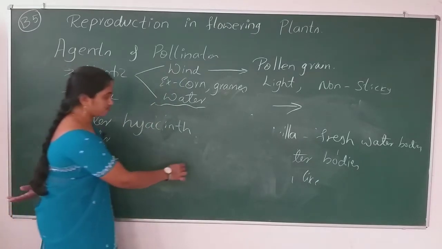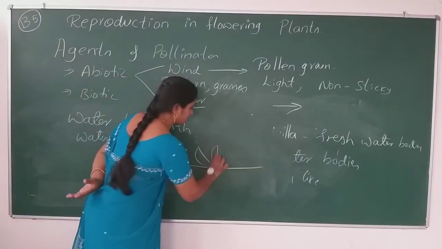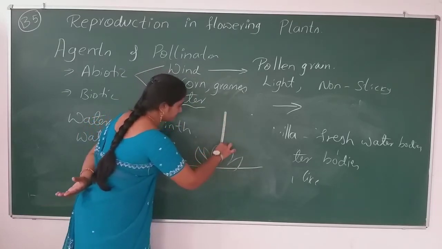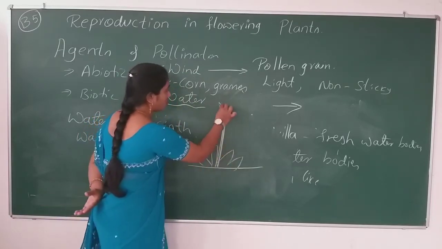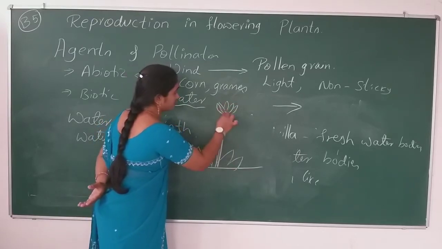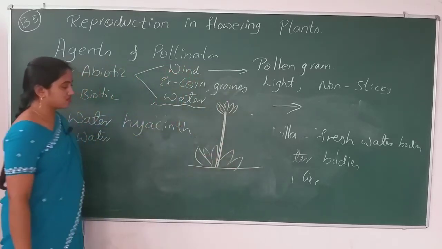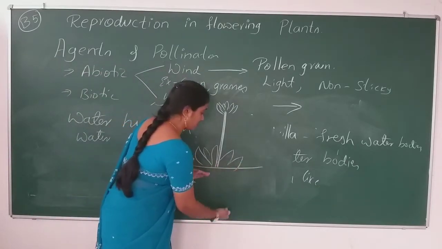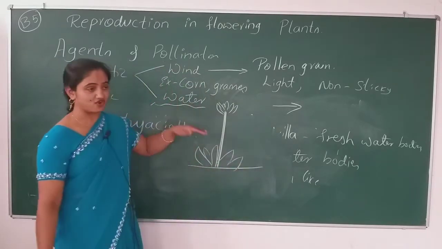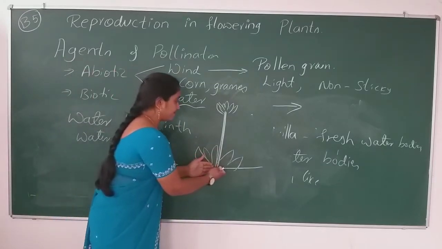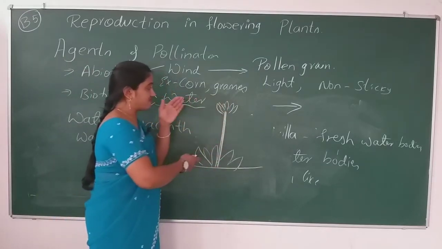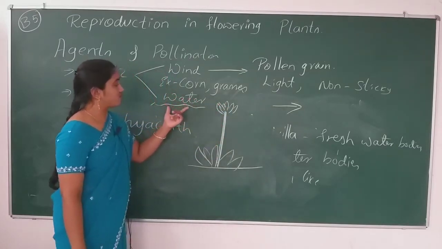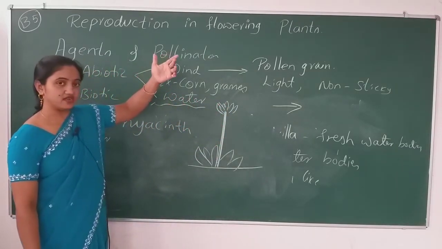Why? Because think this is the leaf and the flower will be long enough. It will be long. It won't be at the surface of the water. It won't be submerged inside the water. It will be a very long flower, and that flower does not use the water as a pollinating agent.